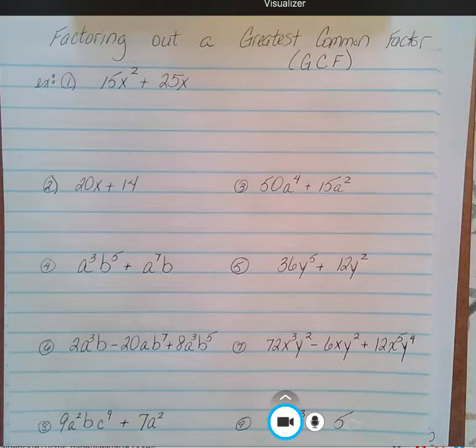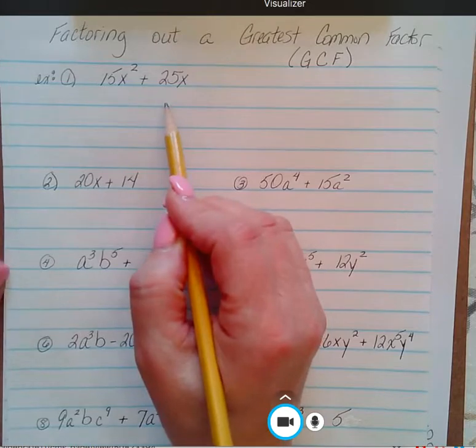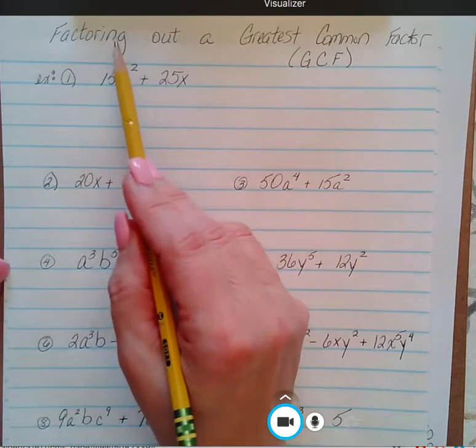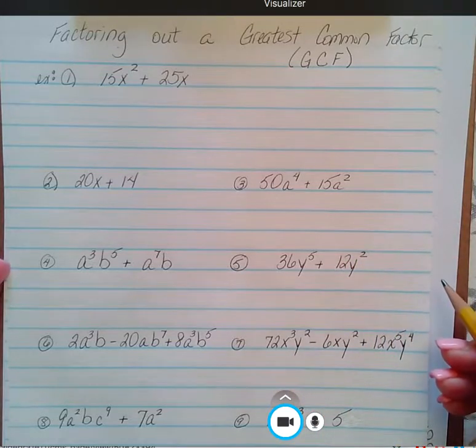So, today we are factoring out a greatest common factor. Now, when we want to factor something out, we are pulling it out, dividing it out, kind of like undistributing. So, let's take a look at this first one as we see what it means to factor out a GCF, a greatest common factor.